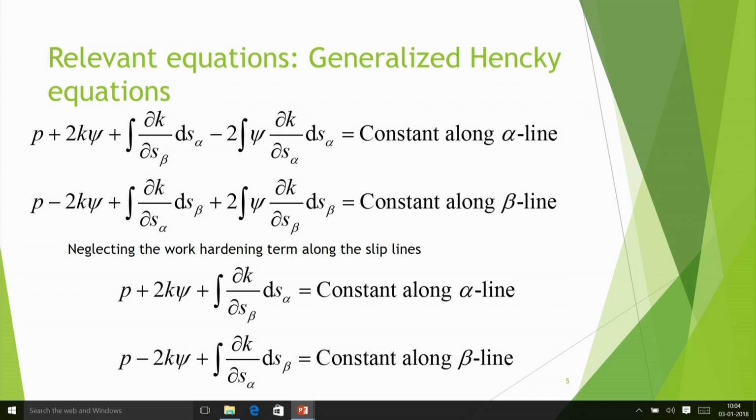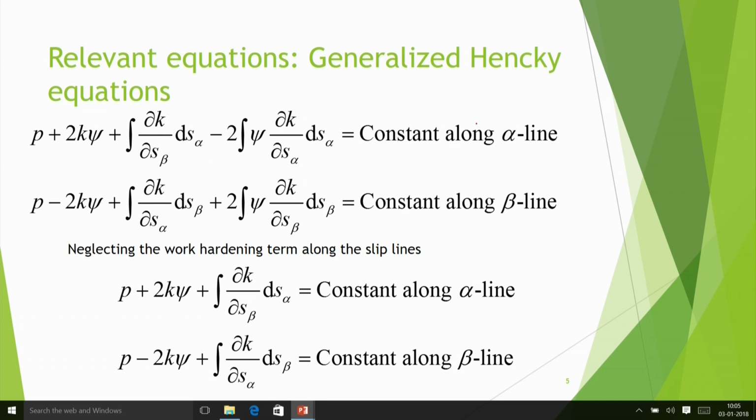Usually the strip line method is used for plane strain problems and the material is rigid plastic. There is no hardening, but it can be incorporated. It makes the analysis cumbersome. So they incorporated the hardening also, and the relations are like that: P plus 2K psi, and this portion, if K is constant throughout, then this portion will be 0 and you will get the usual Hencky's equation. But these equations are given here.